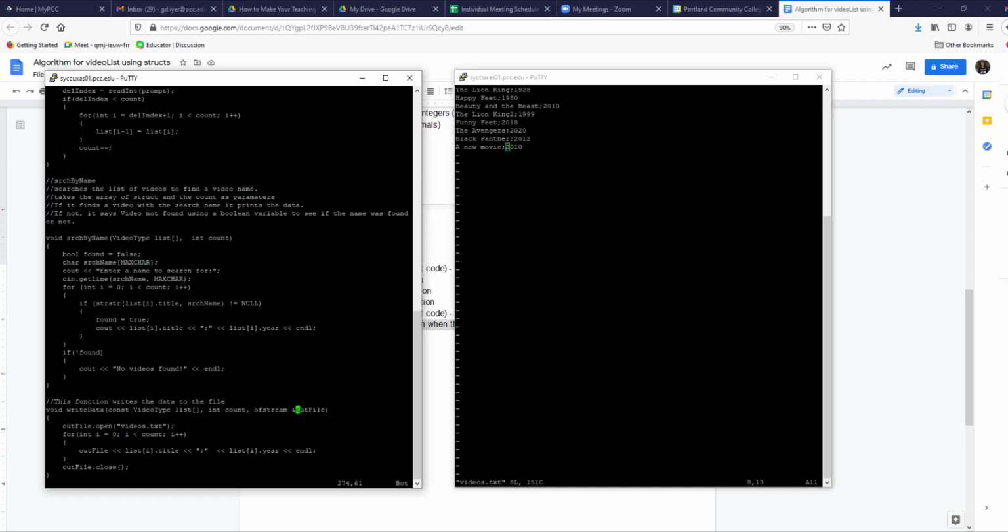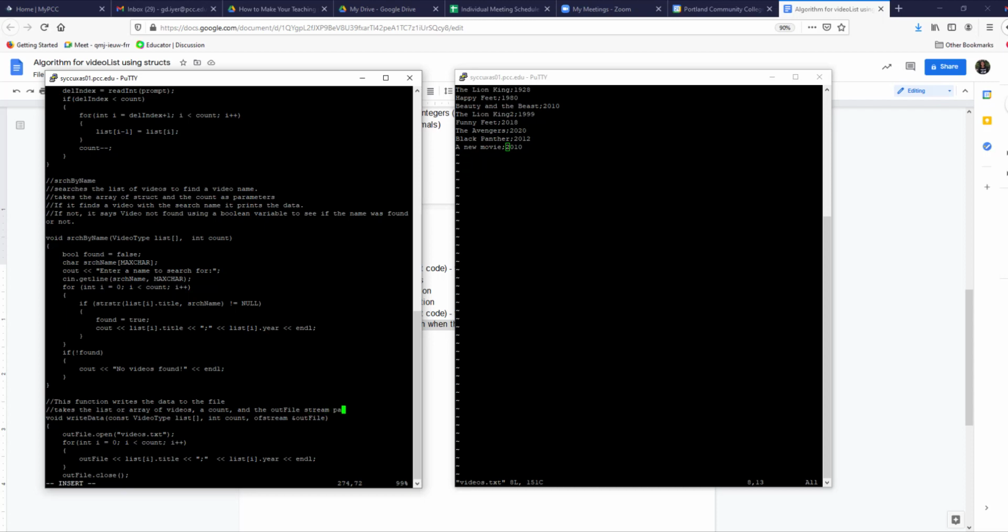Okay, so it takes 3 parameters. So let me add comments just like the others. This function writes the data to the file, takes the list or array of videos, a count, and the out file stream parameter.